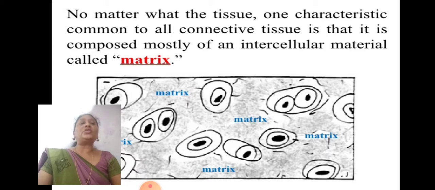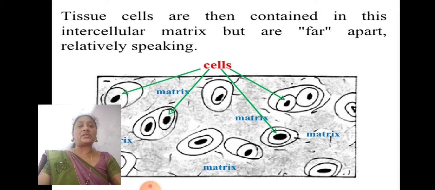No matter what the tissue, one characteristic common to all connective tissues is that it is composed mostly of an intercellular material called matrix. The material which is present in between cell to cell, we call intercellular material. This material we can call a matrix.